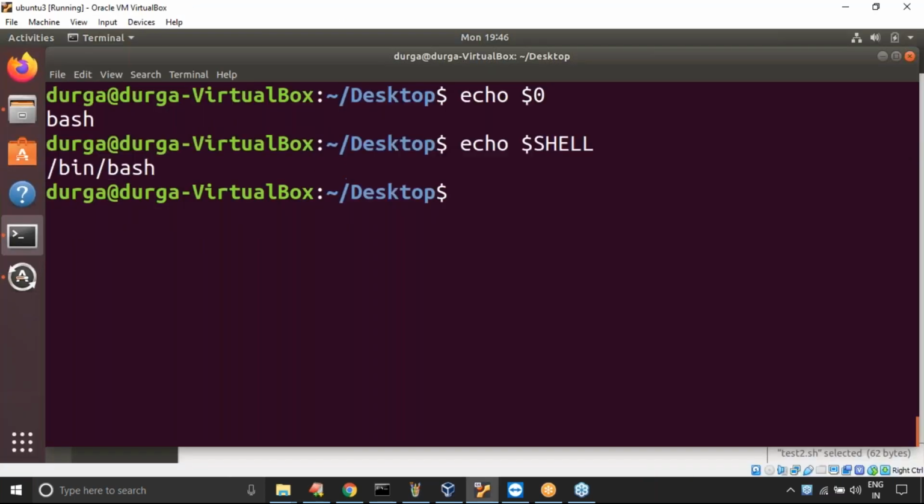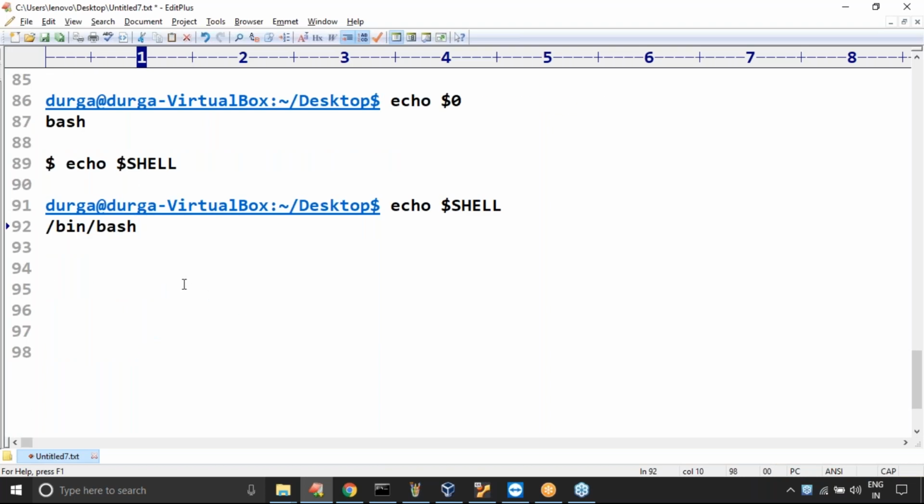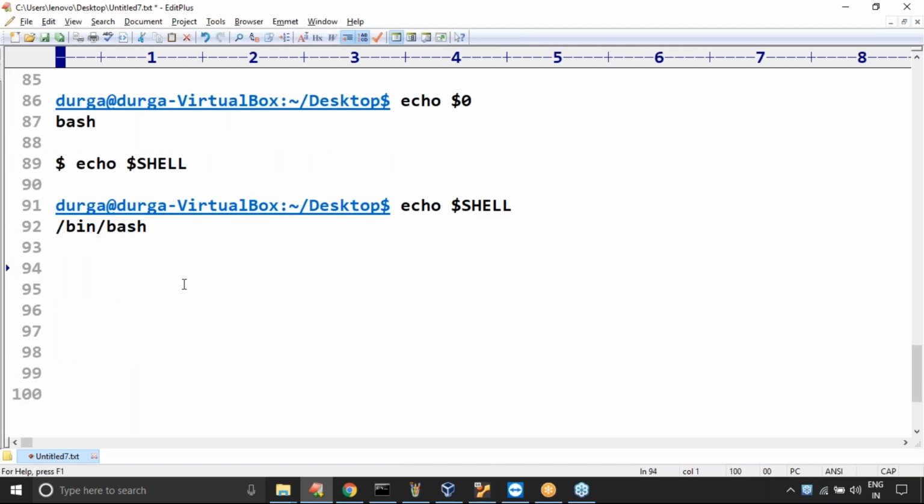Is it case sensitive or not? Yes. Linux itself is case sensitive, and shell scripting itself is case sensitive. Please make sure of this. Any doubt up to this?